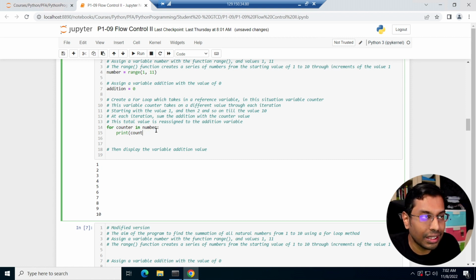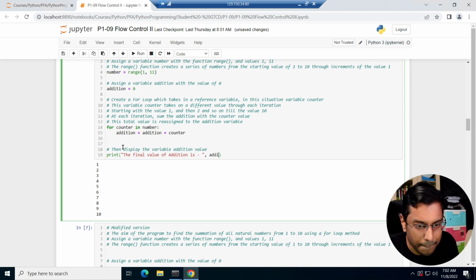Given that is the framework, what we're going to do is addition, which is 0 now. In the first iteration, it's going to be addition plus counter. And then I'm going to keep doing the loop and finally print the final value of addition, similar to what we did earlier.